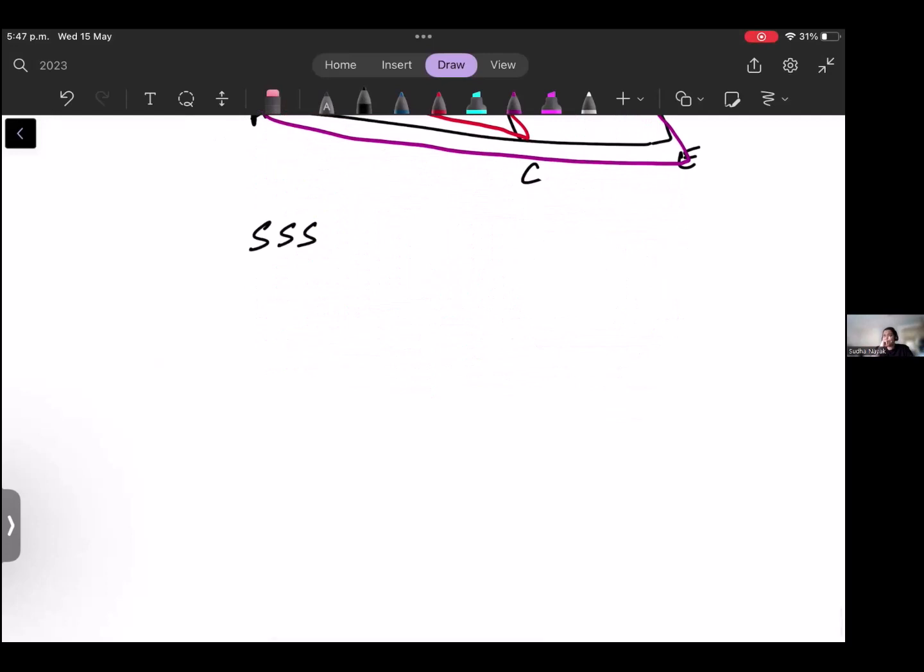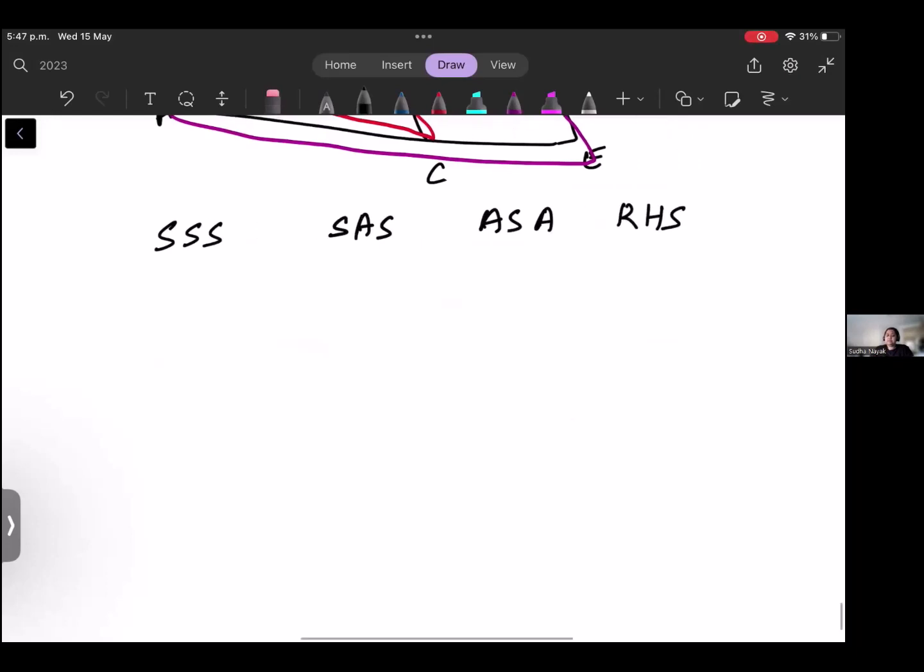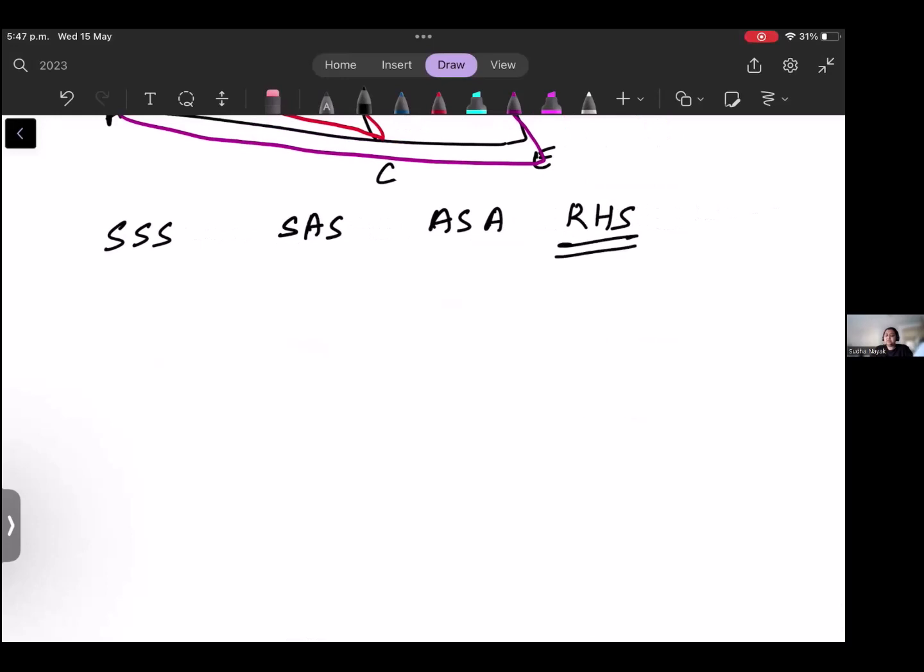Side, side, side, side, angle, side, then angle, side, angle, then RHS. Okay. RHS means right angle triangle. So it works only for right angle triangles. So one angle should be a right angle and the other is a hypotenuse and then there is a side which works on this. Okay.